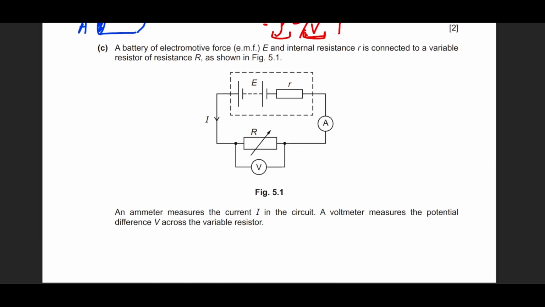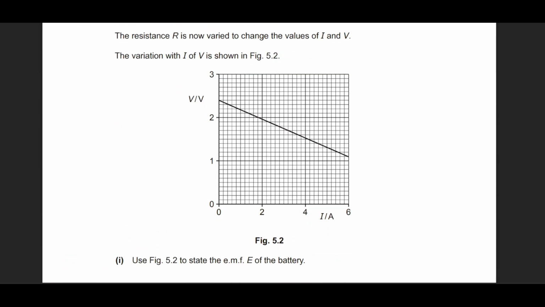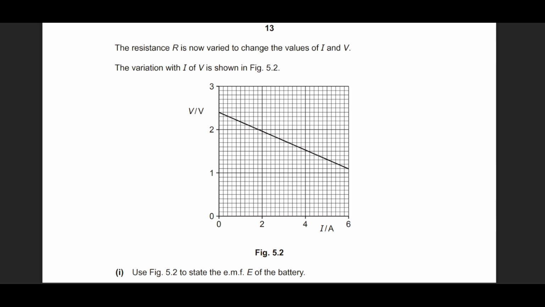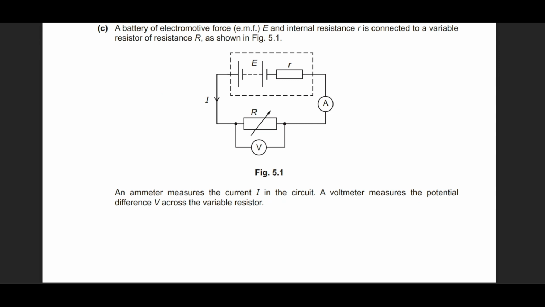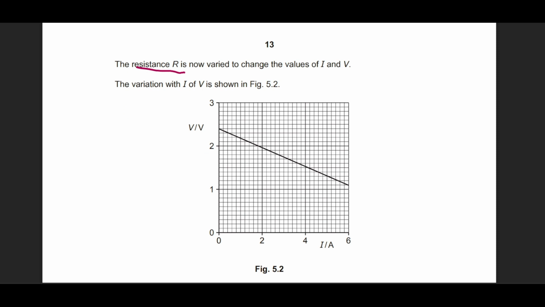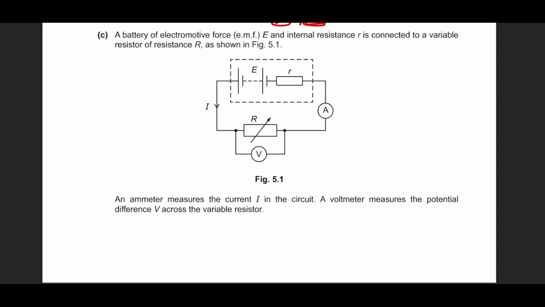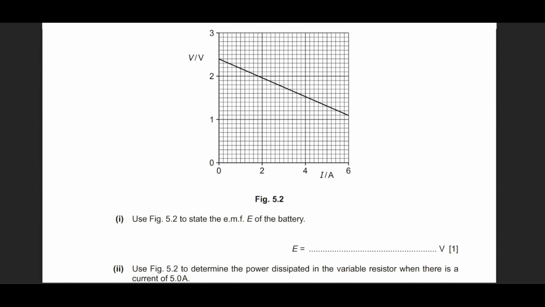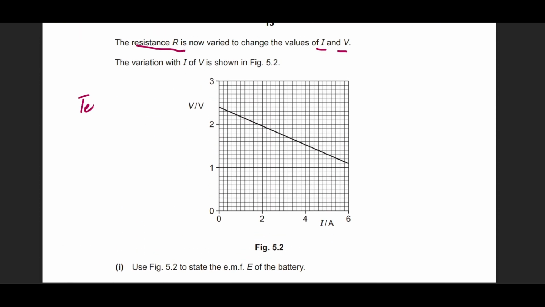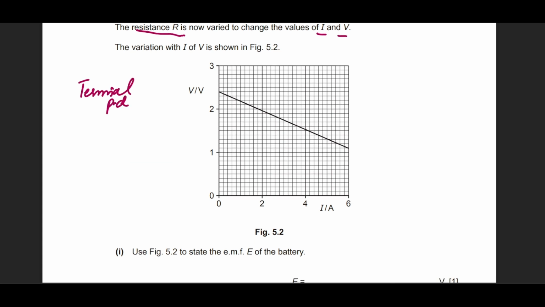So this is a question about internal resistance, battery, voltmeter, so on and so forth. Let's see what's happening. It says that the resistance R is varied because that's a variable resistor. We can see that over here. This is a variable resistor. We can vary its resistance, right? So I and V are plotted. Okay, fine. Where is the voltmeter connected? The voltmeter is connected across the resistor only. Okay. And we can see that this is actually the terminal potential difference. What is left on the outside of the battery?